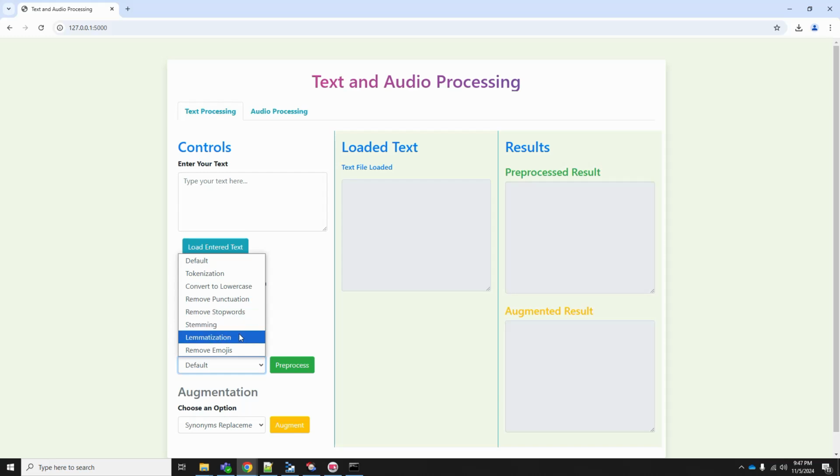Stemming and lemmatization are two concepts in text processing that bring a particular word into its root form. For example, there is a word liked, right? The root form of the word liked is like. So stemming and lemmatization bring the word back to its root form. We also remove emojis. There will be certain symbols in the reviews whenever the user writes them, and we want to remove such symbols because they will not make sense to our application.